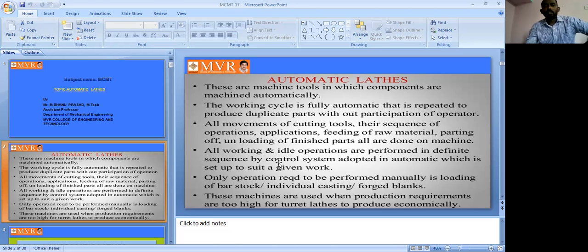Next, all working and idle operations are performed in a definite sequence. In lathe machines we have different types of working operations, and the idle operations are performed in a definite sequence.